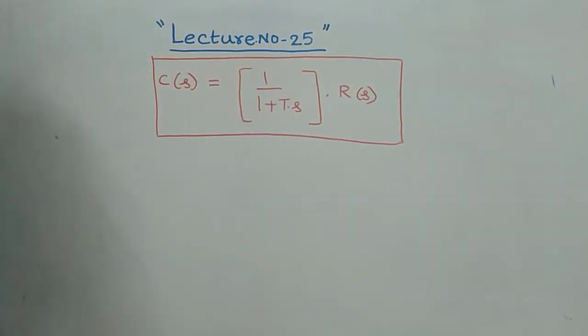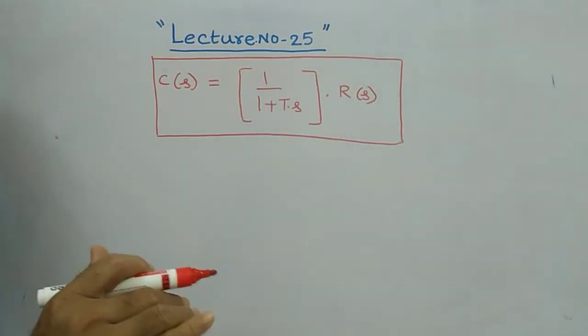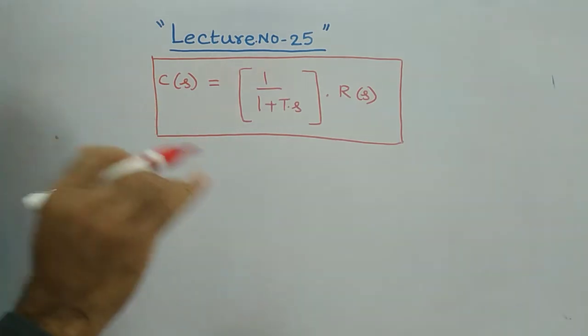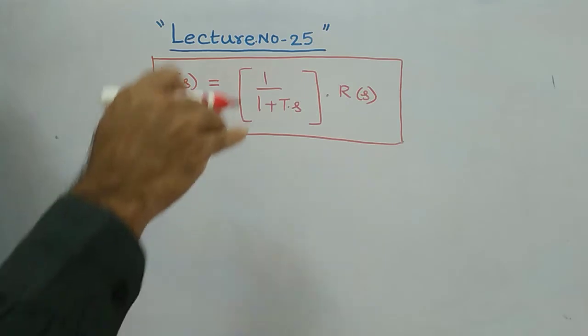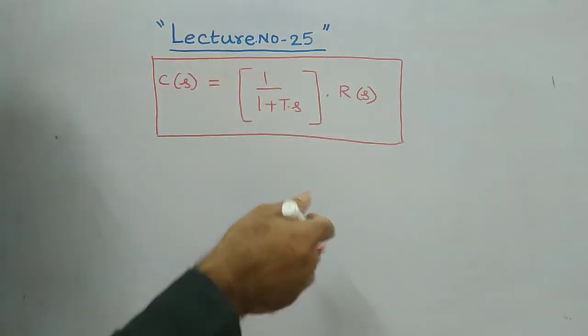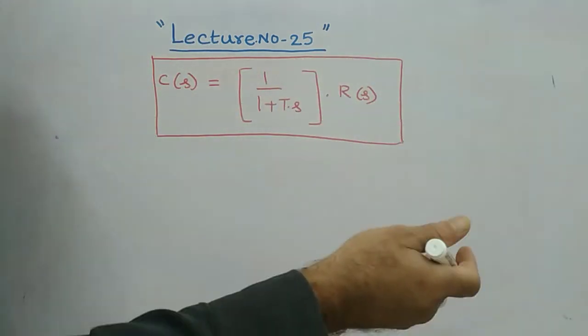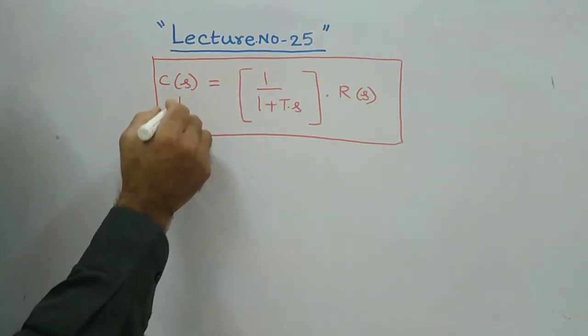Now, what is our target? To find out the time response. What is response? Response is the output, and C(s) is the output.